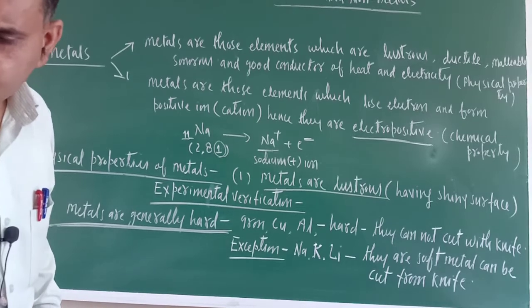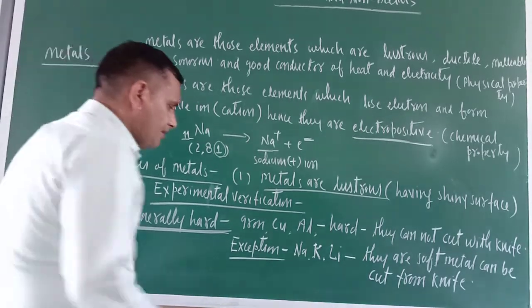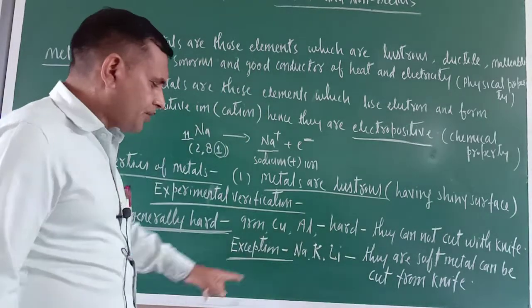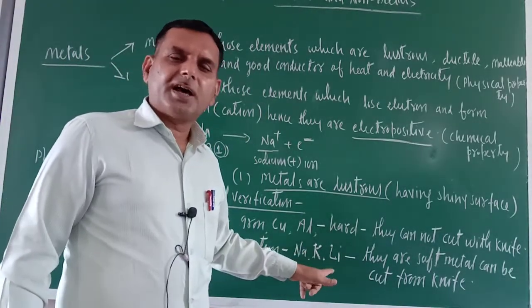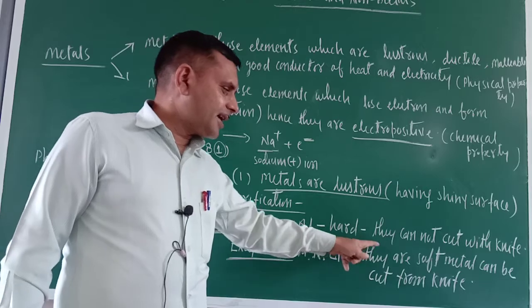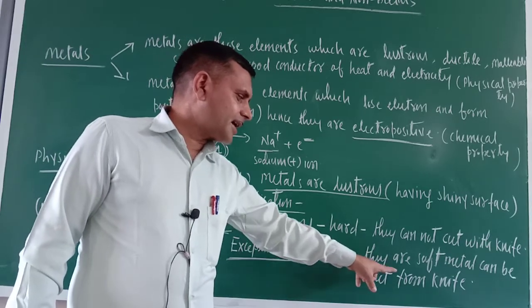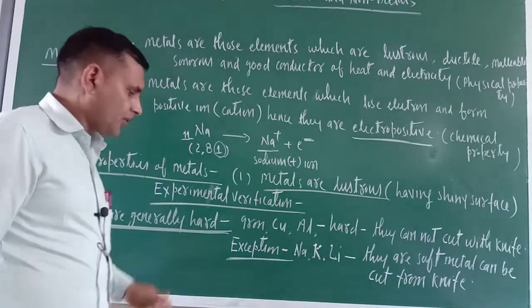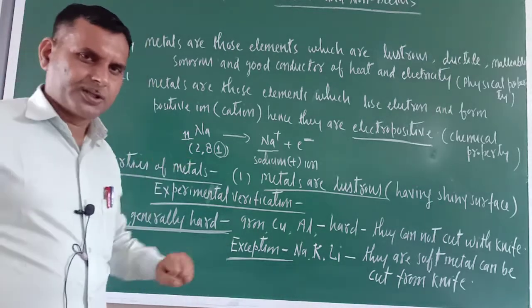But try to understand, there are some metals, sodium, potassium and lithium, which are very soft metals and can be cut with a knife.